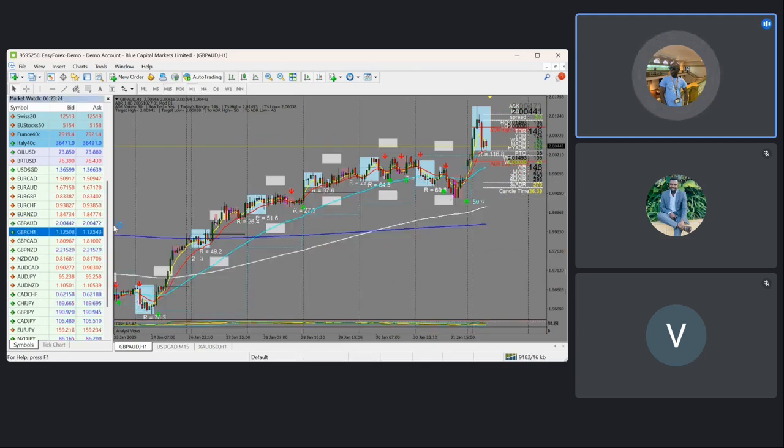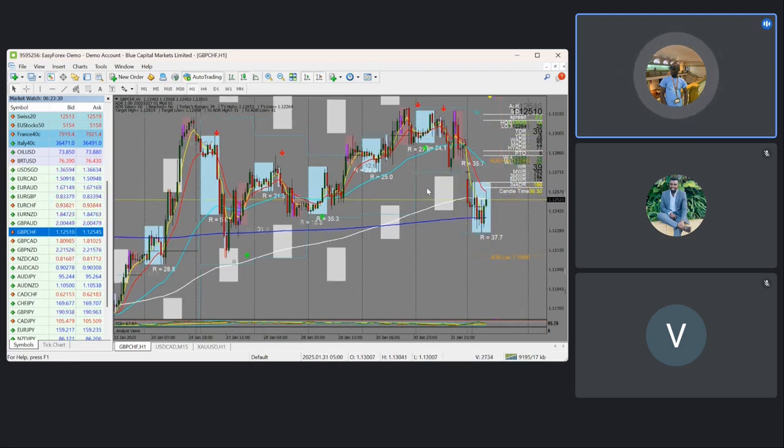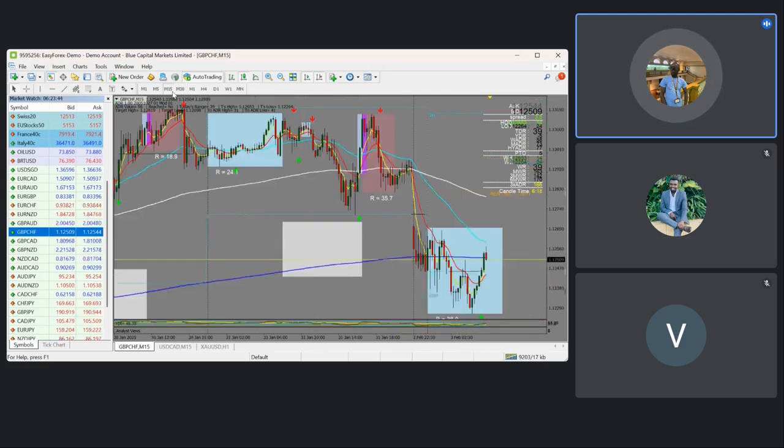GBP CHF. So also this market is one of the markets that we have been monitoring from last week, and also the market sold massively all the way to the EMAs. That is the 200 EMA and the 800 EMA. So for this one, we avoid it for now, because the market is being held up by a lot of EMAs.